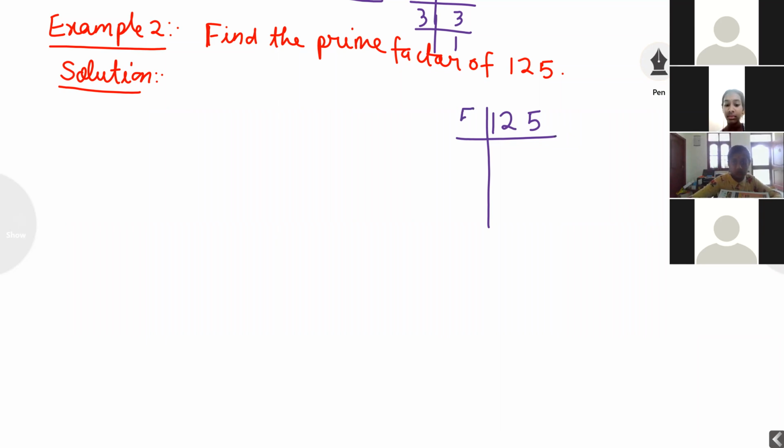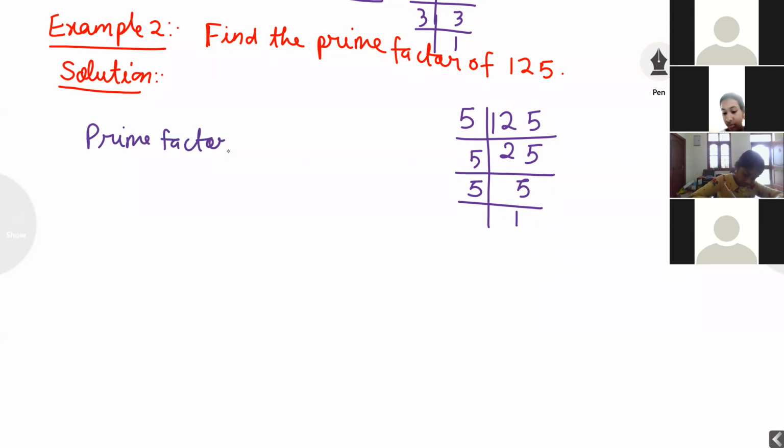What is the divisibility rule of 5? If the ones place digit is 0 or 5, then we can say that the number is divisible by 5. 5 twos are 10. 5 fives are 25. 5 fives are 25. 5 ones are 5. Now I can write here, prime factors of 125 is equal to 5 into 5 into 5.